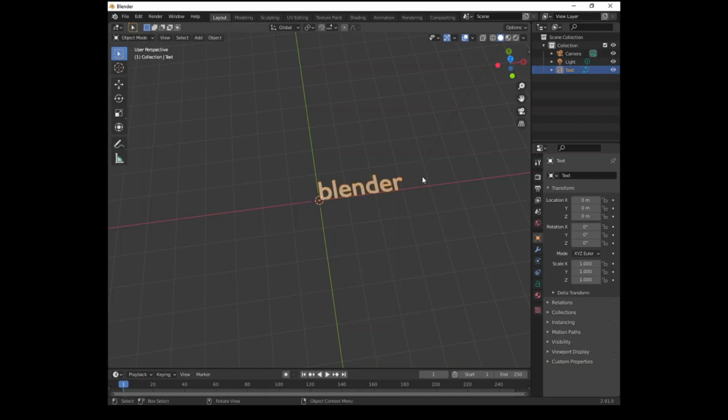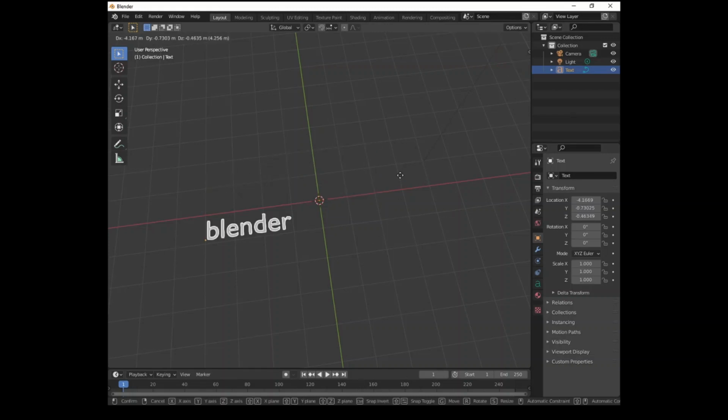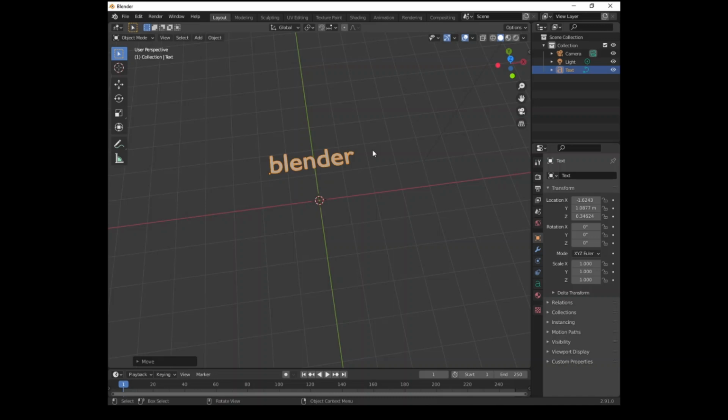You can also grab the text by pressing G. And you can change the settings of the text by going into the text panel by here.